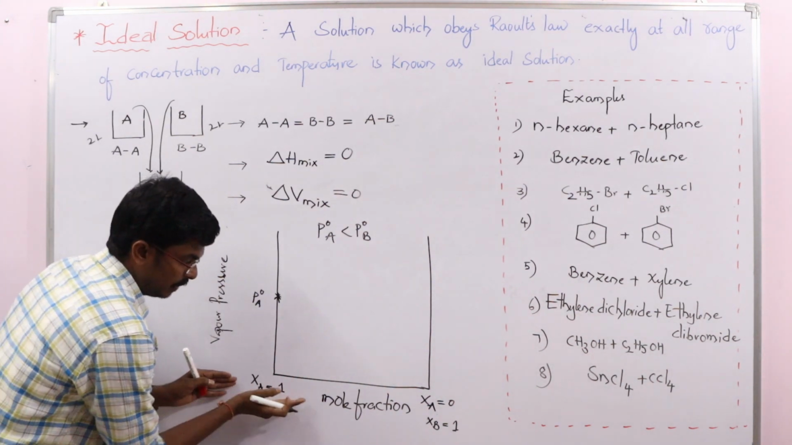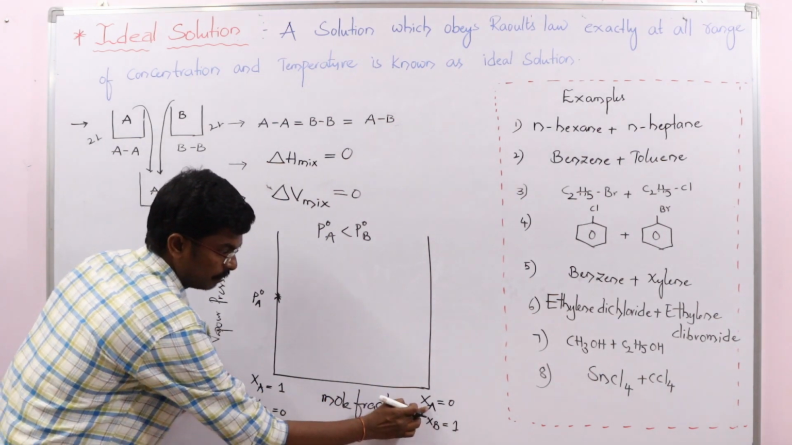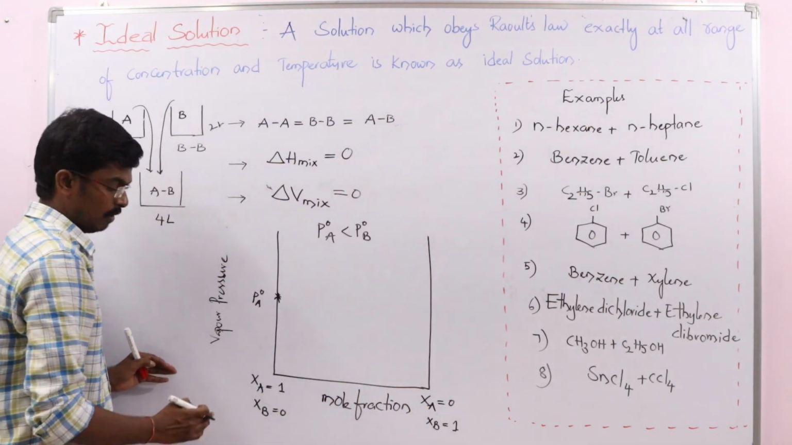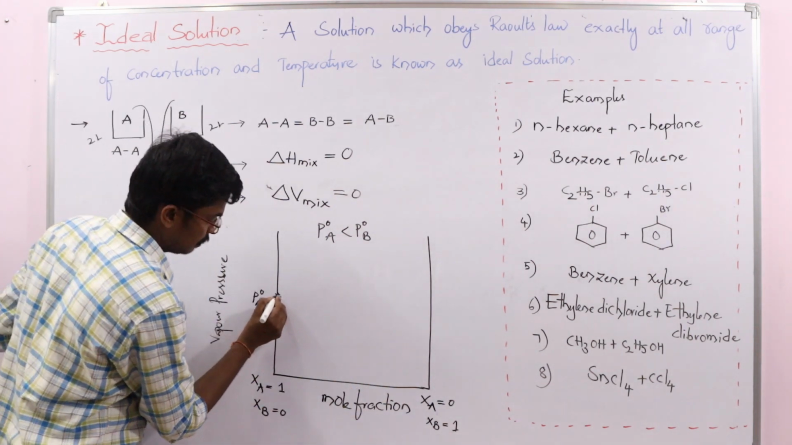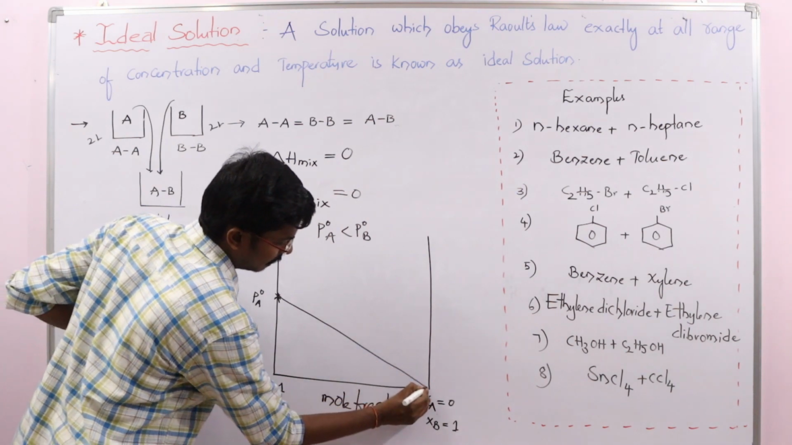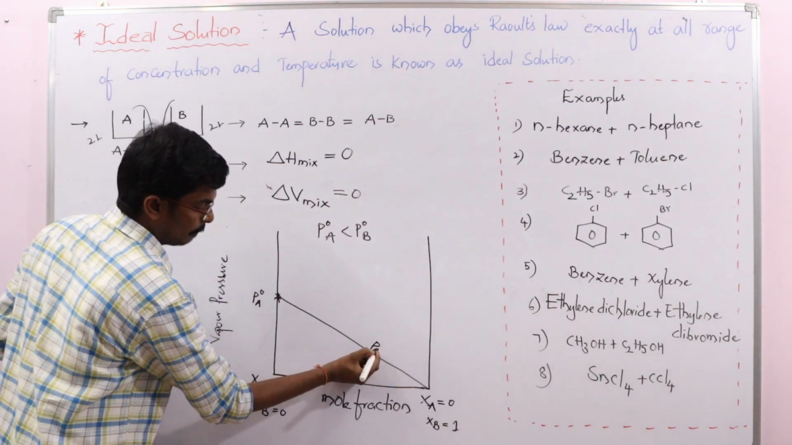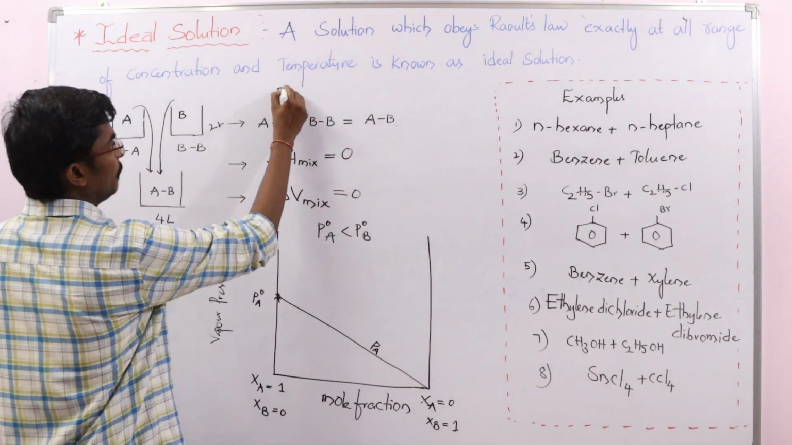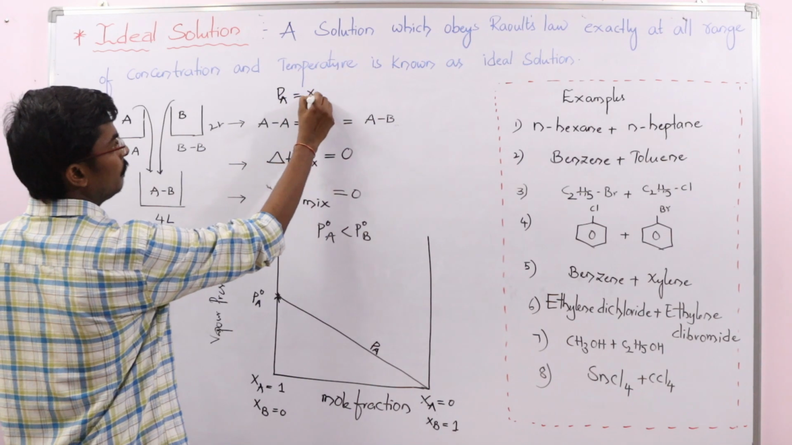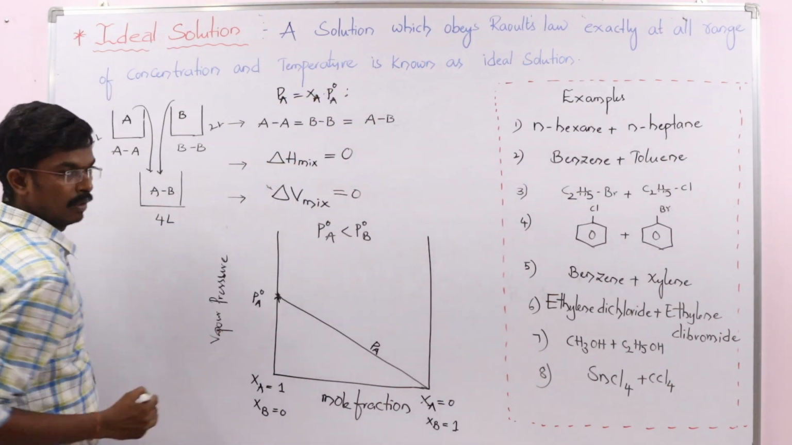So when you move towards here, what happens? The mole fraction of A is decreasing. According to Raoult's law, when the mole fraction decreases, the vapor pressure also decreases. So the curve represents this. This curve shows PA. What is PA? Here PA is equal to XA into P naught A.